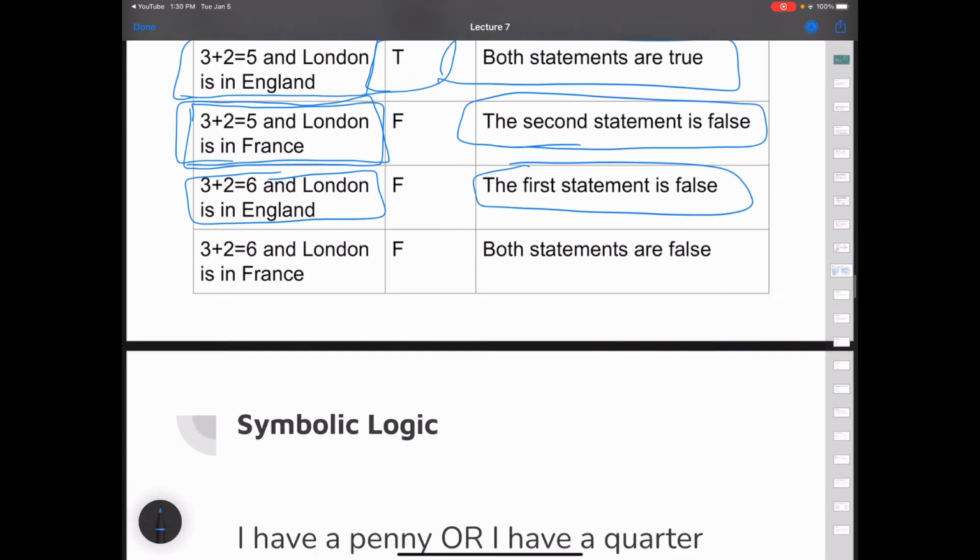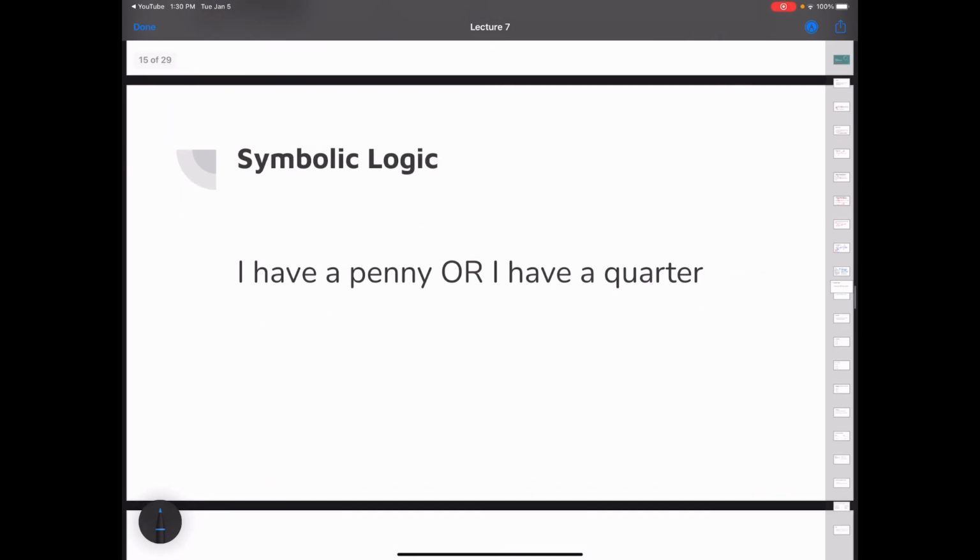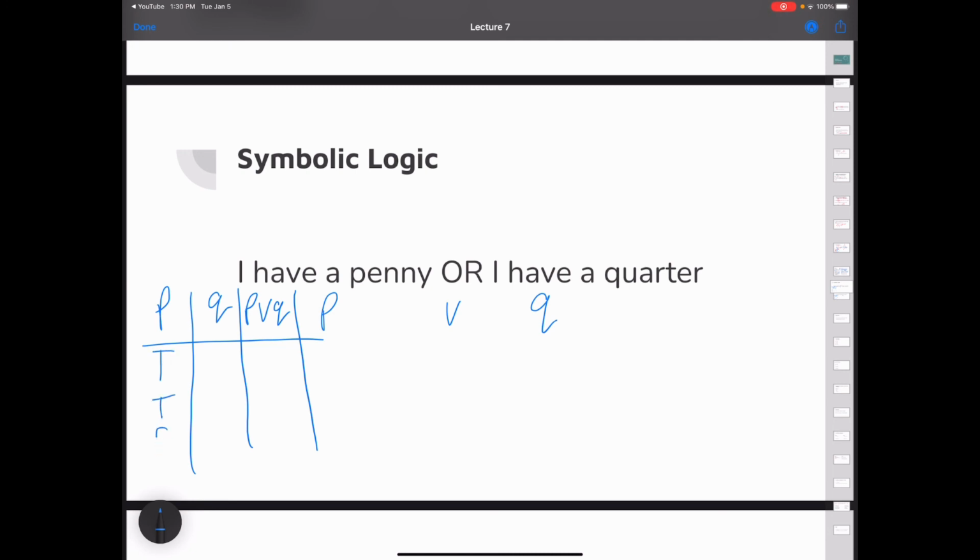And this is different from the or statement. I have a penny, which is P, or I have a quarter. I have a penny or I have a quarter. Setting up the same truth table here. And the trick for setting up this truth table, we'll do P or Q. The trick for setting up this truth table is that we have true, true, false, false, and then we have oscillating. We have true, false, true, false. And then you have all four possibilities for P and Q.